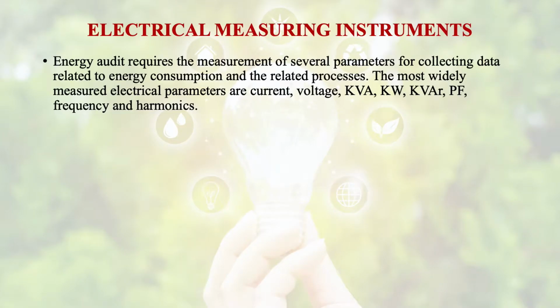The energy audit requires the measurement of several parameters for collecting data related to energy consumption and the related processes. The most widely measured electrical parameters are current, voltage, kilovolt ampere, kilowatt, active power, power factor, frequency and harmonics.